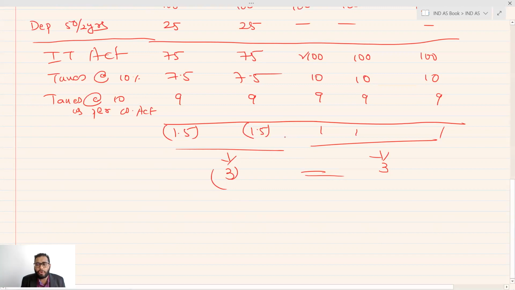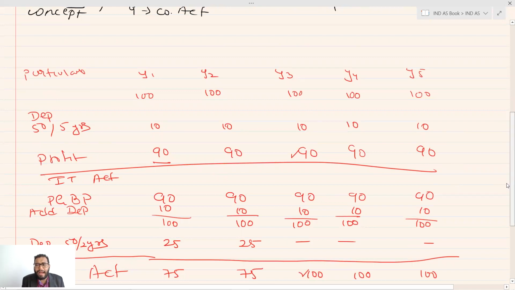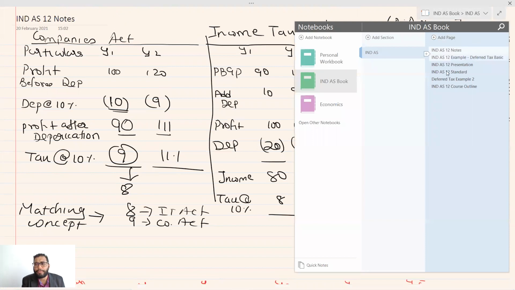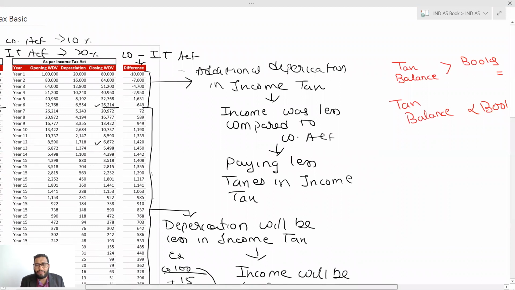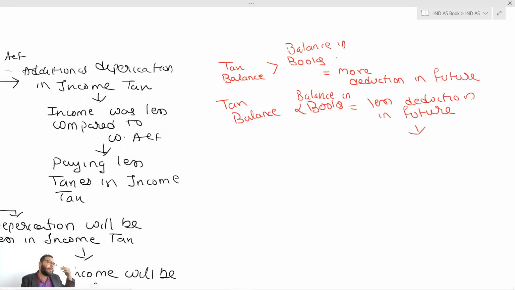So till now we understood one thing: when there is a difference in the tax balance and the book balance of the asset, the difference can be of temporary nature, and another can be of permanent nature also.